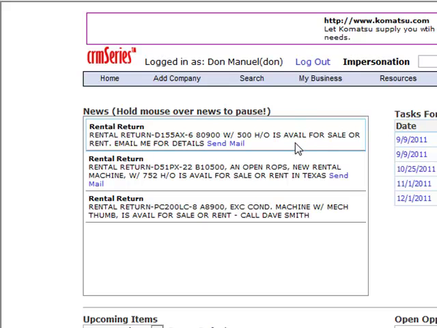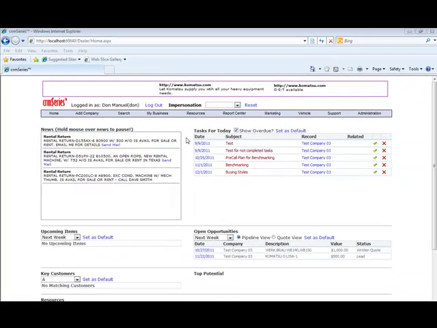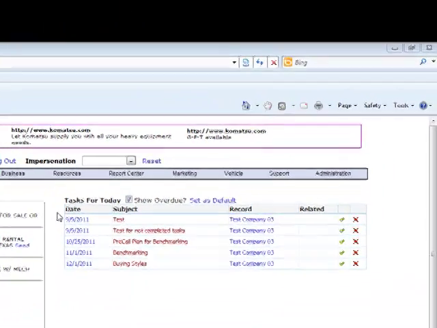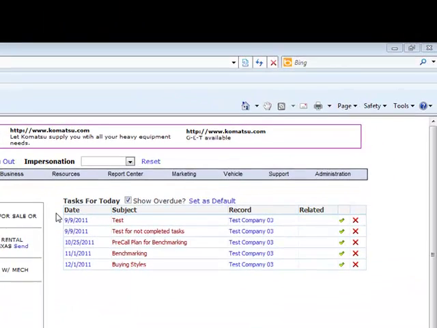more information about that. But this is for internal posting to let other users within your company know about, in this case, rental equipment, but it could be anything. You can also create YouTube videos and put it in here. It's pretty flexible. In this section here, the tasks for today, this allows the rep to understand what needs to